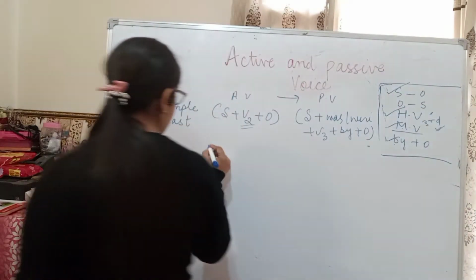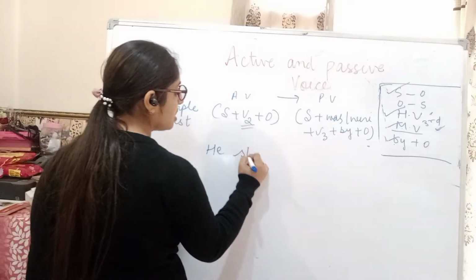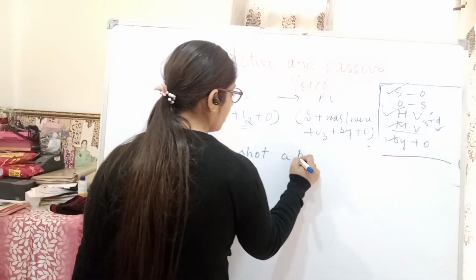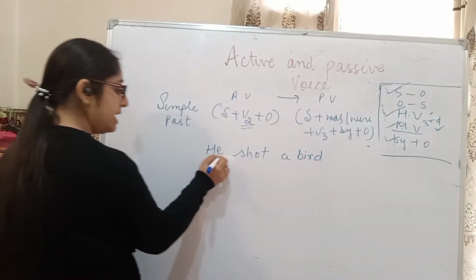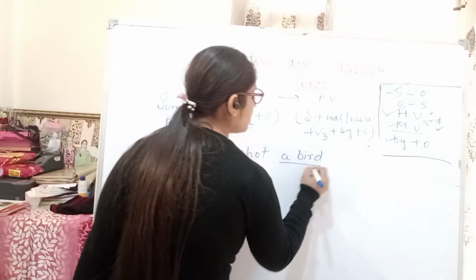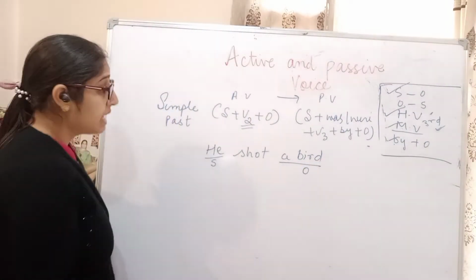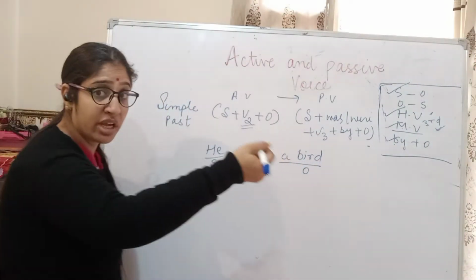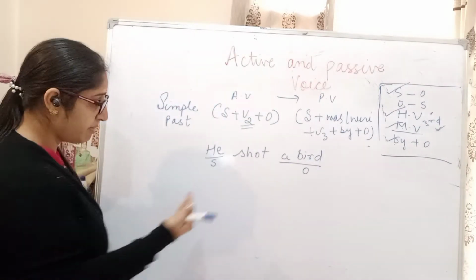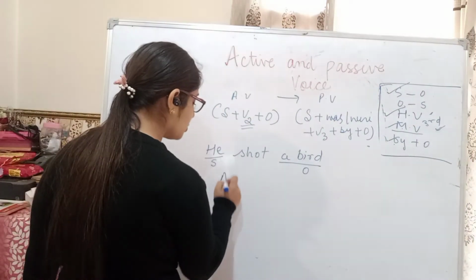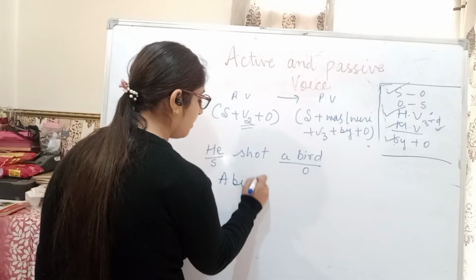For example, we are taking an example: he shoot a bird. Right? We know that he is our subject, a bird is our object. Understood? So I have told you that subject को object की place पे लाइए और object को subject की place पे लाइए. तो ये object है आपका, इसको subject की place पे ले आए हम, a bird.